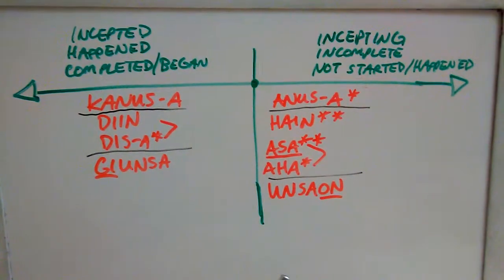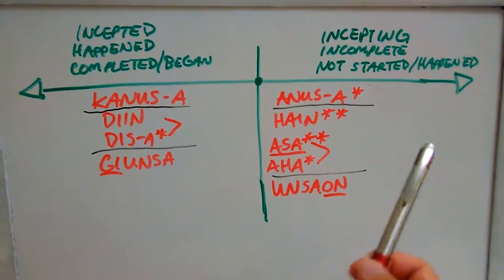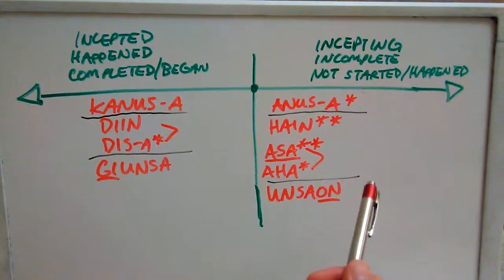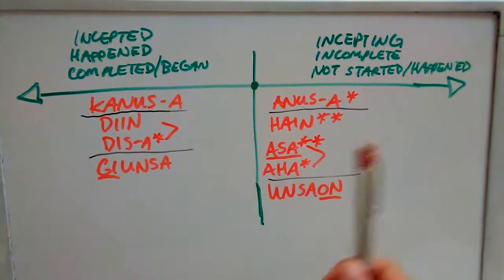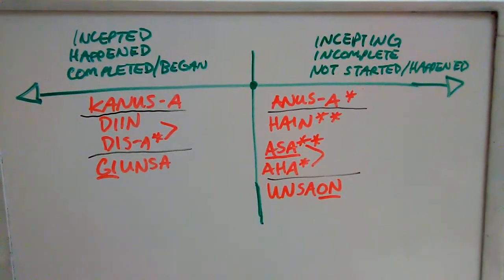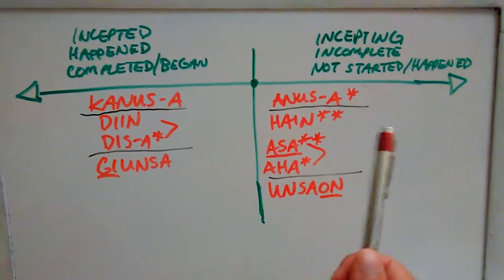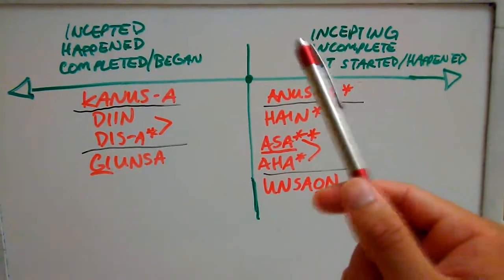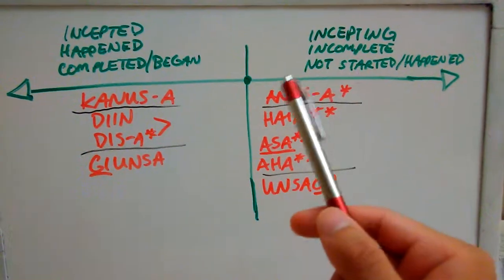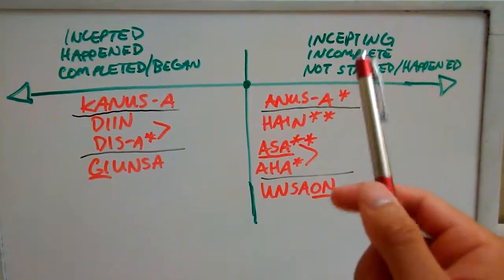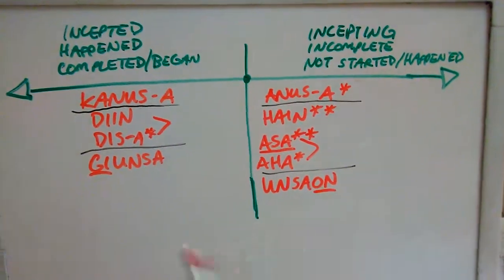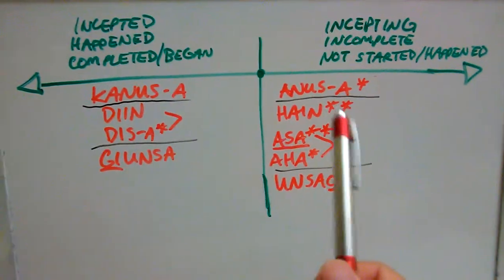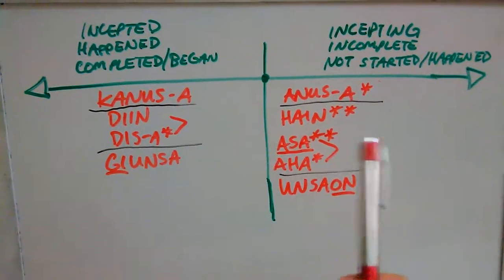You see how it expresses the concept that a verb or an action or some sort of event in time hasn't happened yet, but you are asking when something will happen or if it's going to happen. Hence, we have the incepting, the incomplete: not started, hasn't happened yet. I like to call this aspect the incomplete because something hasn't happened yet. So anusa expresses that kind of when.